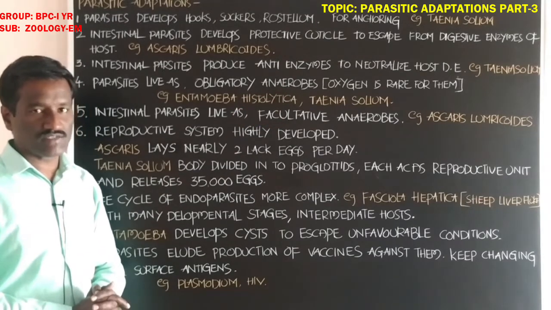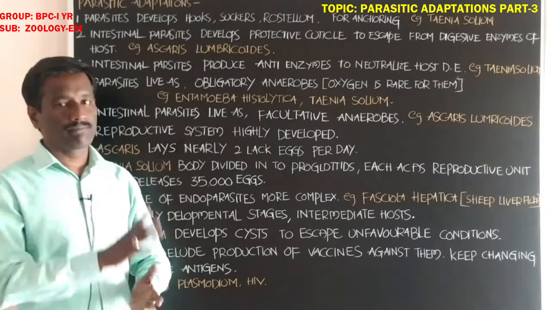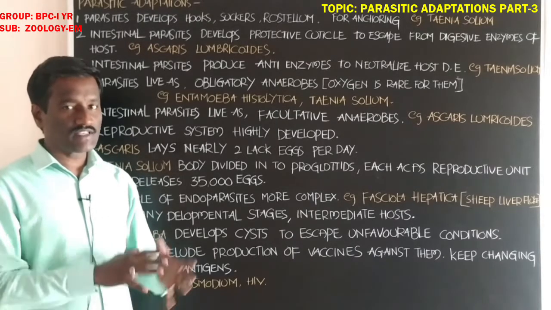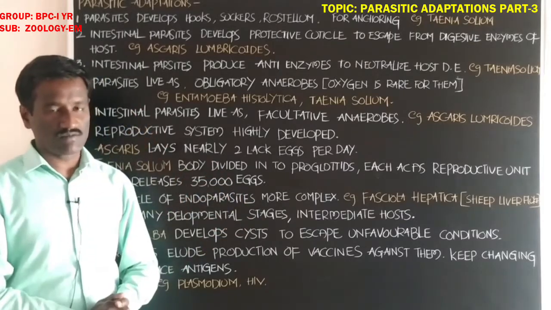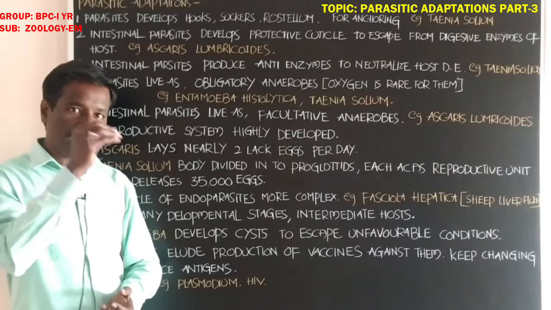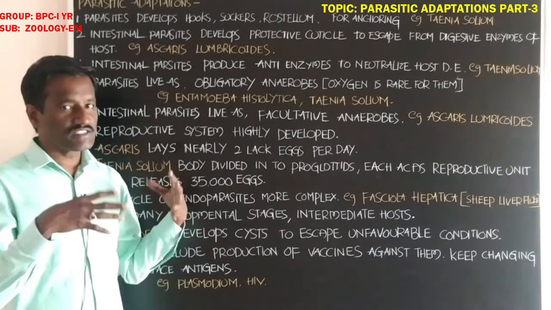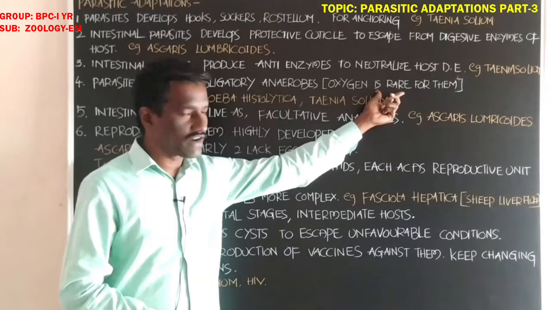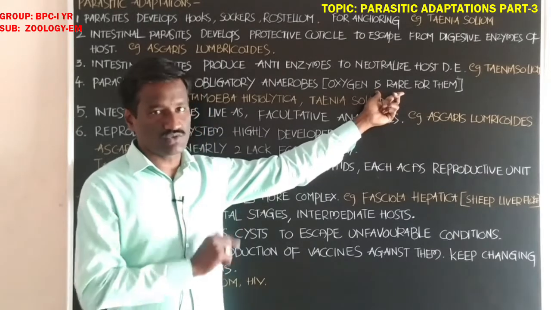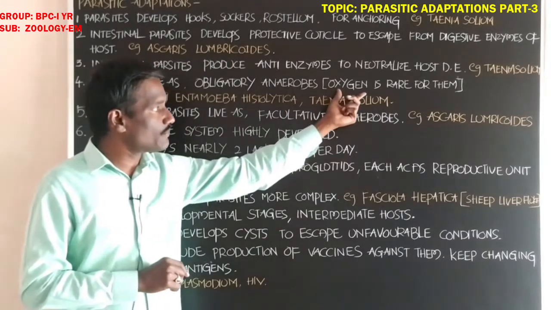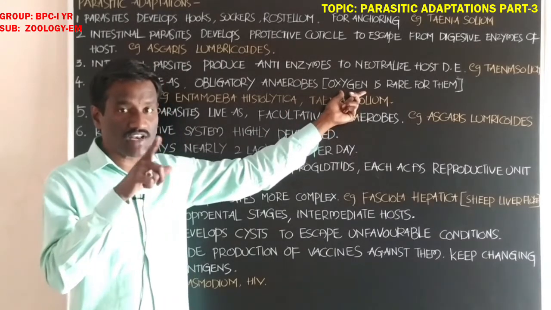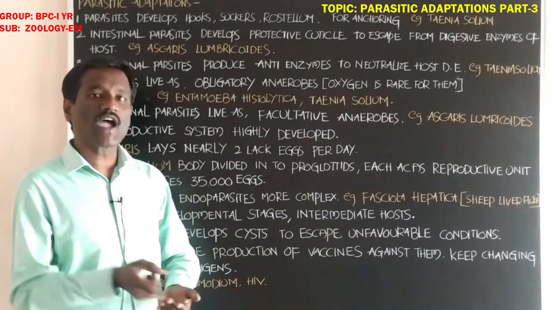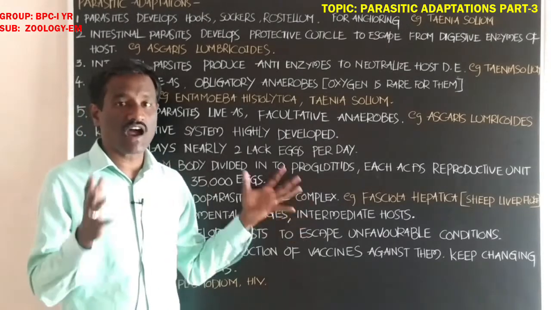Obligatory anaerobe means the parasite carries out respiration without oxygen. Oxygen is very rare where it lives, so the parasite goes to anaerobic respiration, where oxygen is not available.